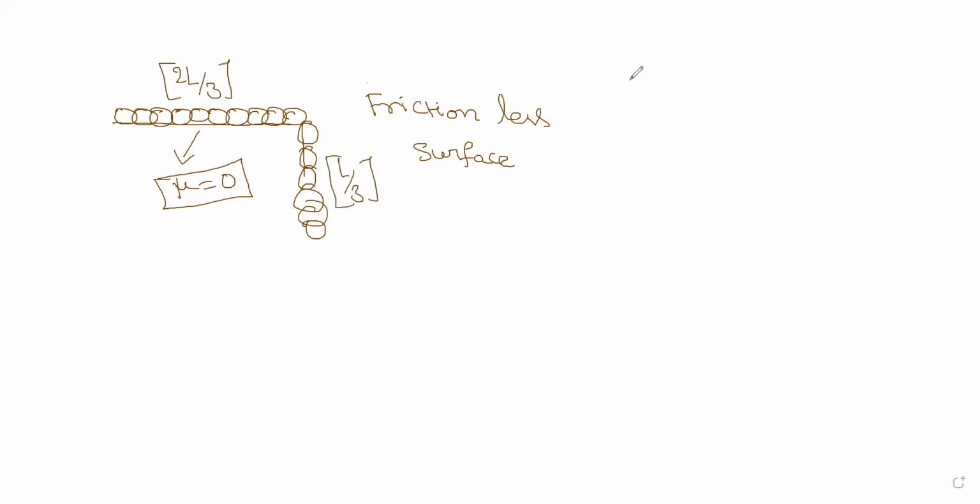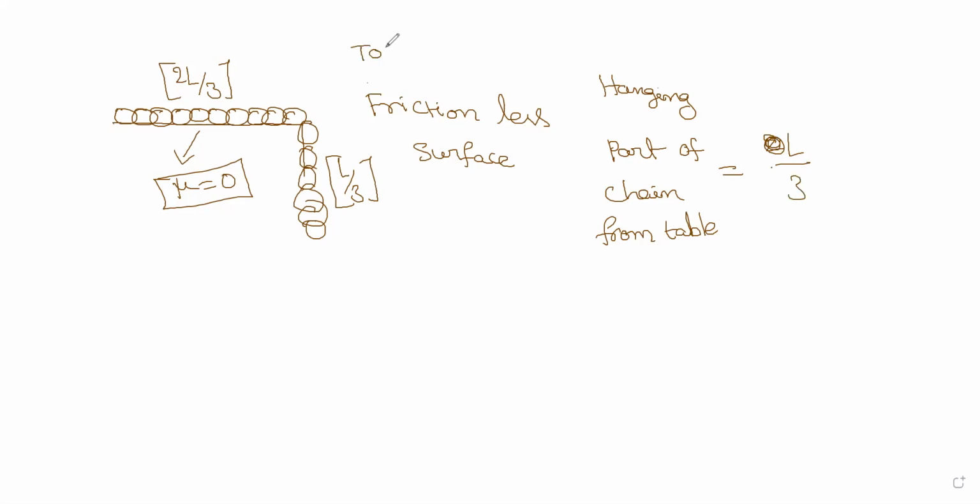So I'll write separately. The hanging part of the chain from the table is L by 3.